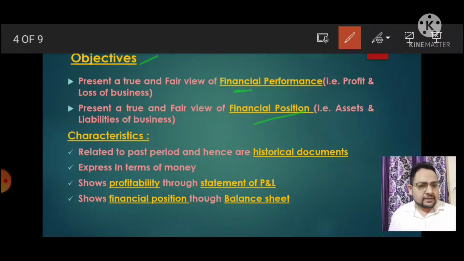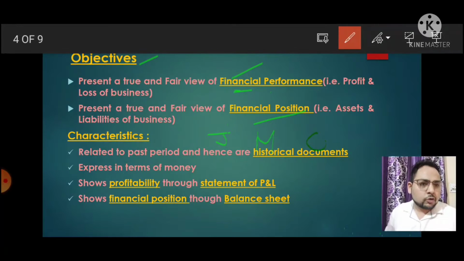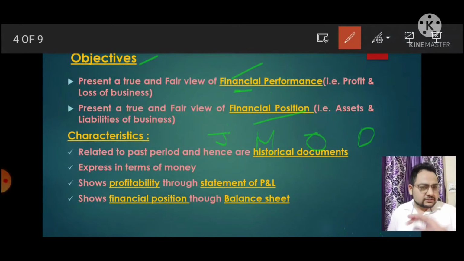So the question arises here: do you know the difference between financial performance and financial position? Let me tell you. We are discussing financial performance first. When you are doing your accounts at intervals to check the performance, for example, you can make a profit and loss account in January, and then in March, then in October, and then December. So this is an interval process, right? You check your profit in January, after that in March, then October, then December. This is at further intervals over a specific period of time.